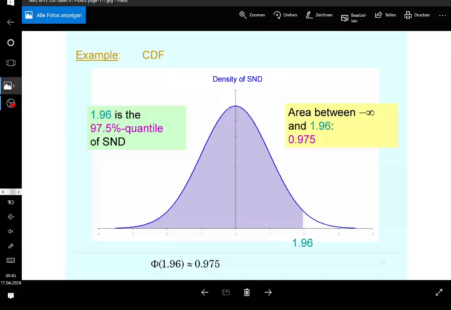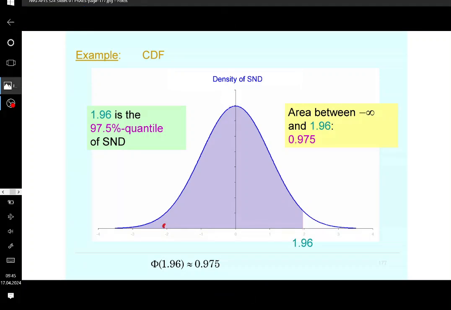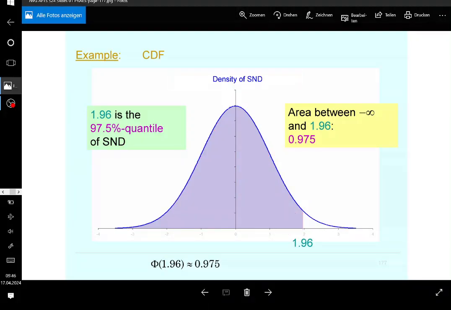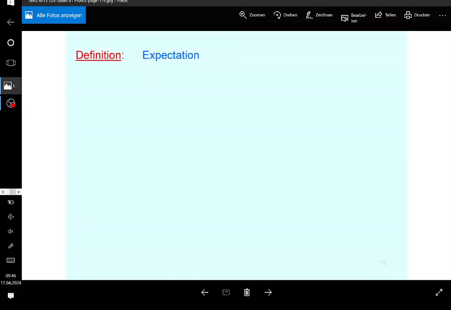Is this understandable? So if you put 1.96 into the cumulative distribution function of the standard normal distribution, getting approximately 0.975, then you can say that the 97.5% quantile of the standard normal distribution is equal to 1.96, because 97.5% of the distribution is not greater than that. Greater than what? Greater than 1.96. You understand what I'm saying? So basically 97.5% are to its left, so they don't pass 1.96. Is it clear, guys? Okay, I'm glad that you've seen this before.